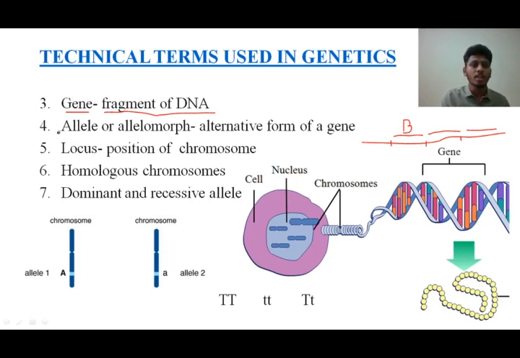Okay. Next, we have a term called allele or allelomorph. Allele and allelomorph are quite the same. Alleles is the plural form, and allelomorph is singular itself. Now, what are these alleles? Students, remember, we get one chromosome from the father and one chromosome from the mother. The one I have got from the father we call paternal, and the one I have got from the mother we call maternal.